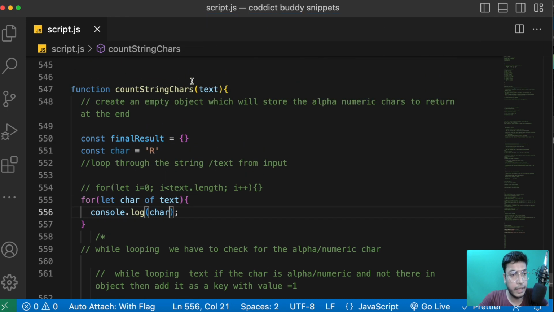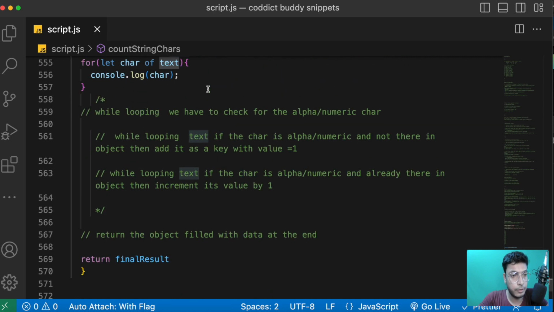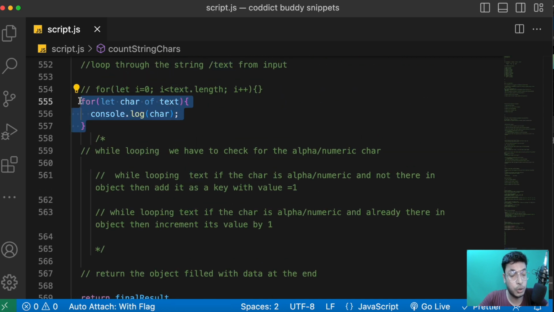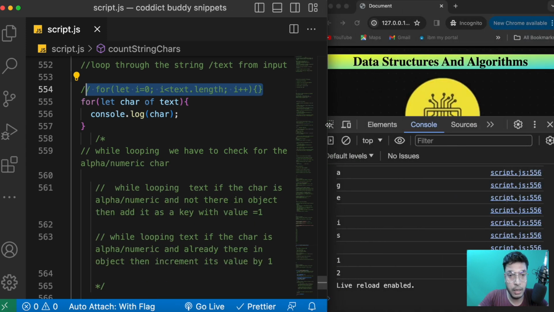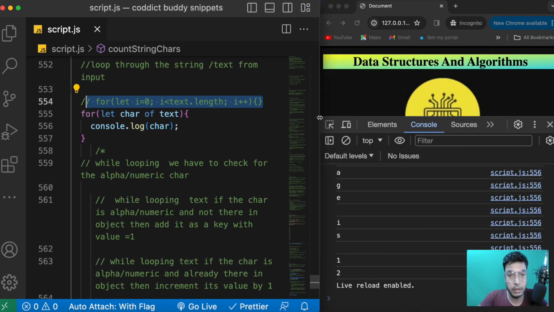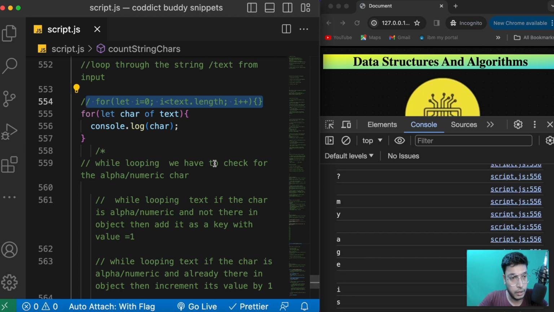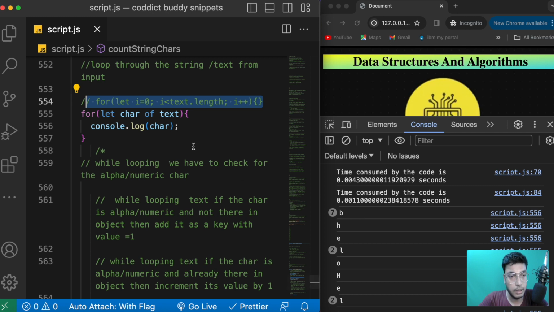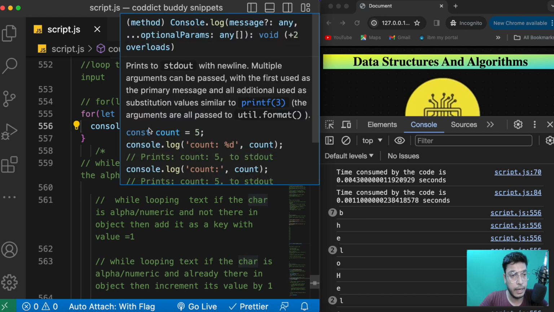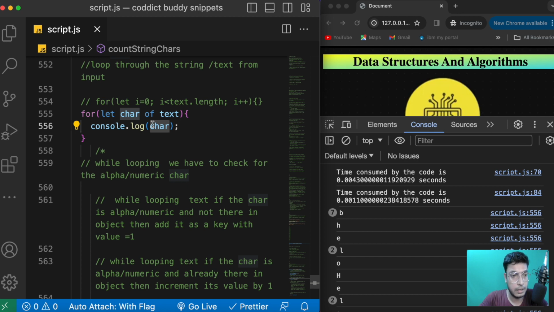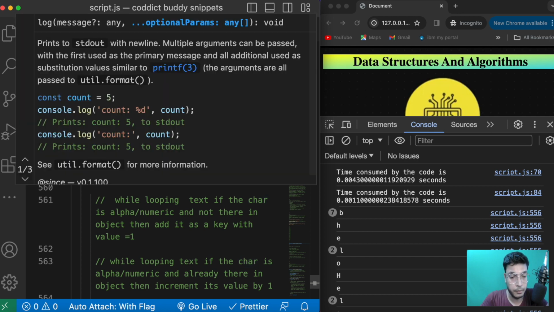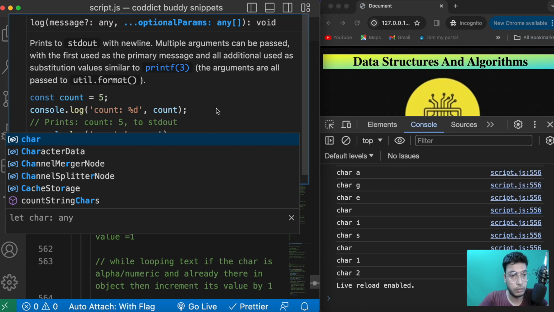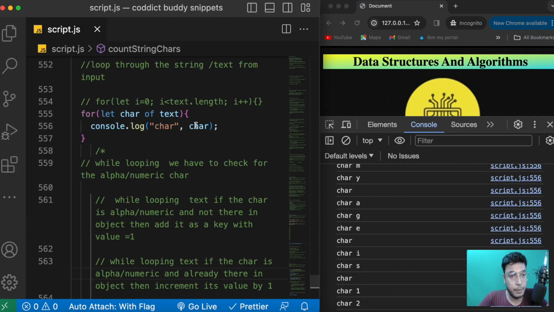We don't have the text defined, so we'll run it directly in the browser to show you how this one will work. Then we will jump into how to use this one. I already have my browser up and running here, so let me quickly show you that, guys. I already started getting something here. I don't even have to log it. As you can see, I'm getting the character. Let me quickly add a string here to make sure it is coming from here only. Yes, it is coming from this for loop only.